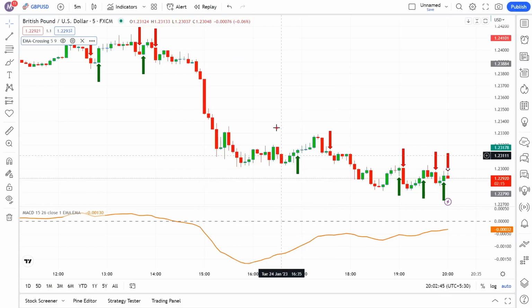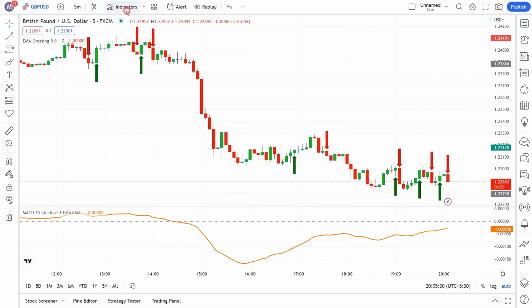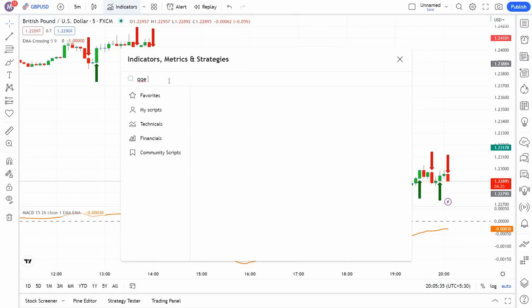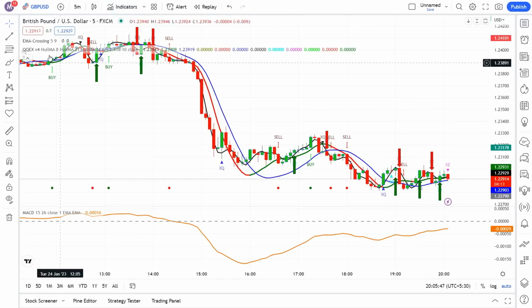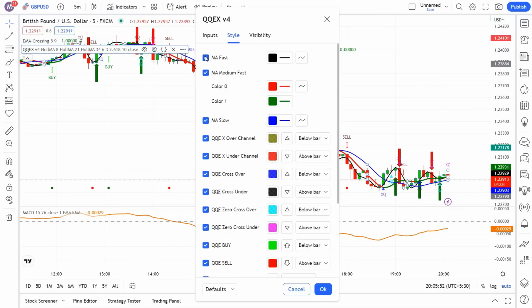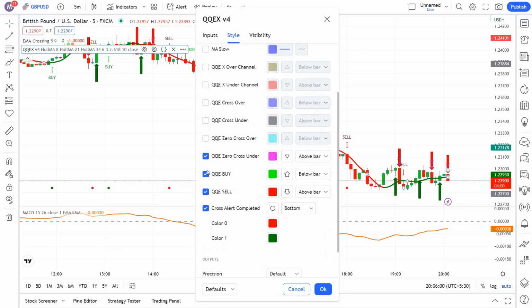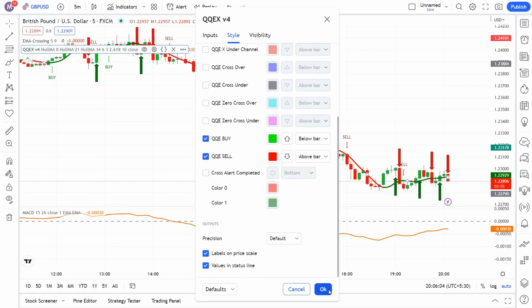Next, we add another indicator to the chart. On the search bar, type QQE cross indicator, and apply the indicator to your chart. Now, this is how the indicator looks, and we have to change some settings. Go to the Style tab, we disable some options. Let me explain how we will be using the arrow and MACD strategy.